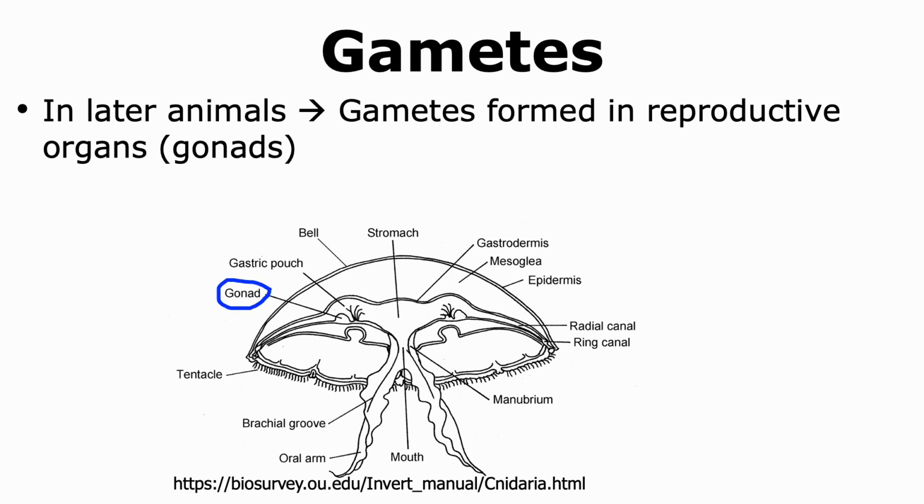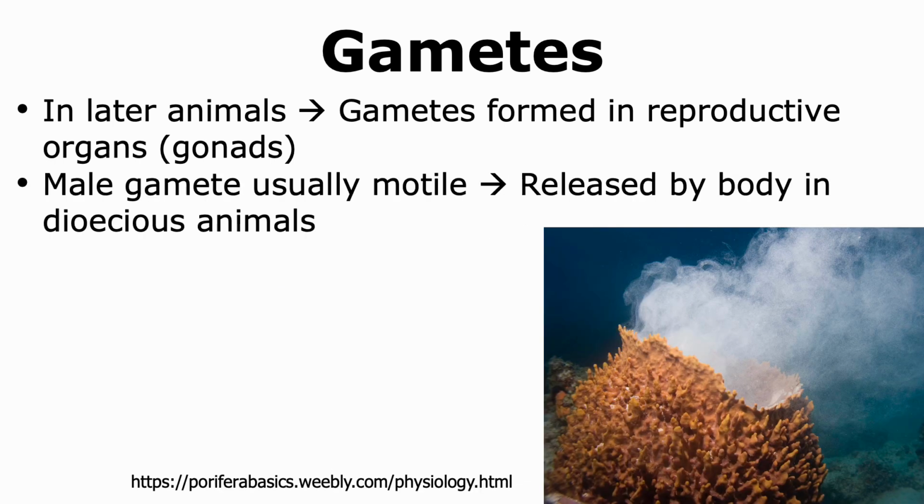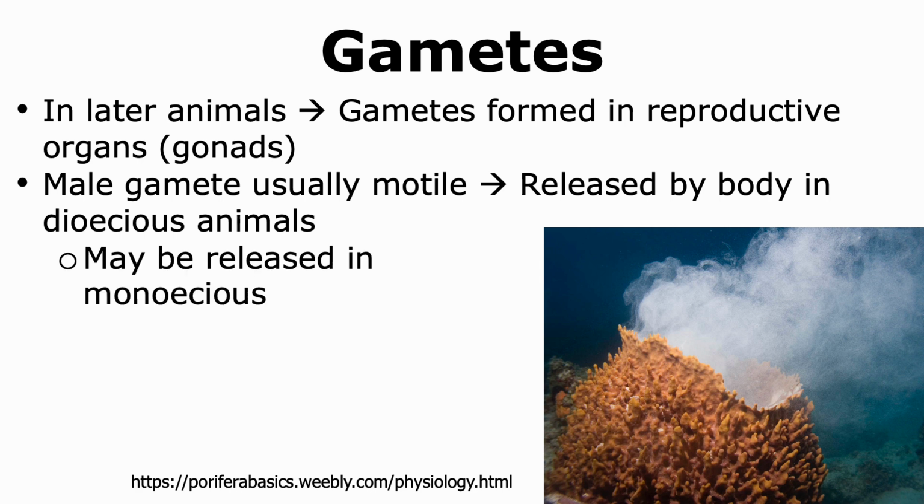These gonads are able to play important roles in the production of gametes. The male gamete is usually motile due to the presence of flagella, and in the case of dioecious animals, is released by the body. Here we are able to see a sponge, which is a monoecious organism, being able to release its sperm into the environment.